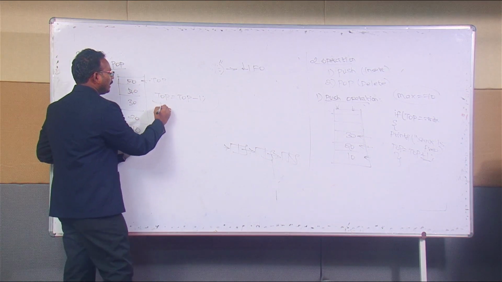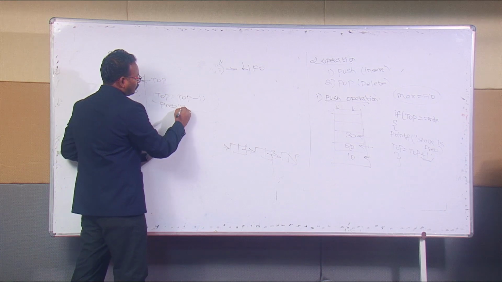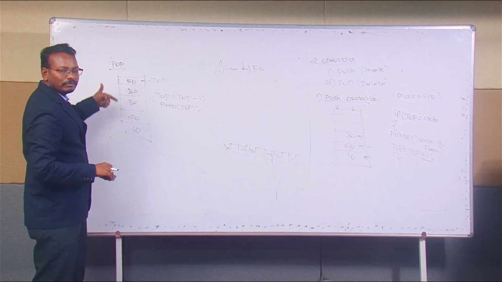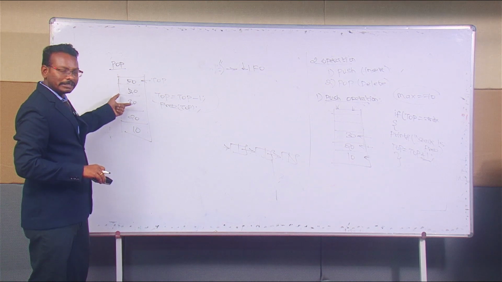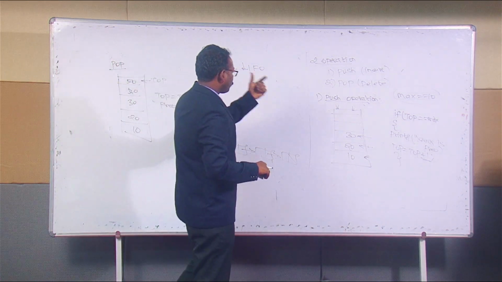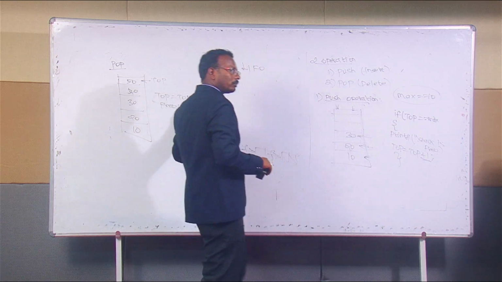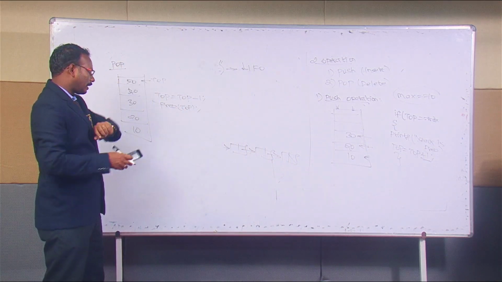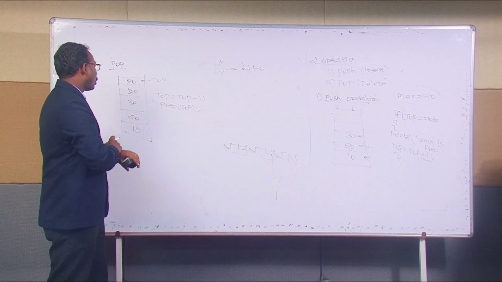Therefore, from the top, we can delete the data one by one in the stack using pop operations. For inserting it is top equal to top plus 1, and for deleting it is top equal to top minus 1, where we can remove the data stored at the top.